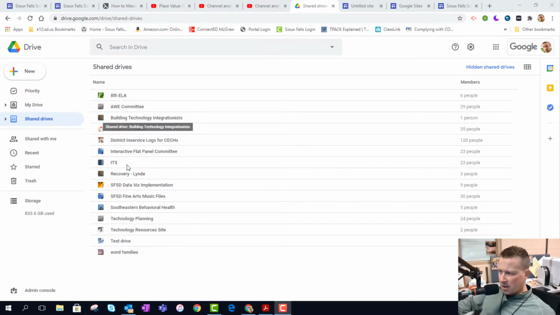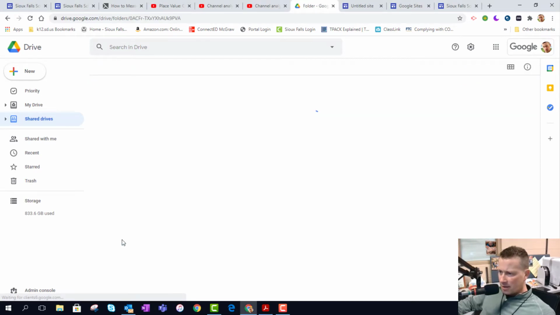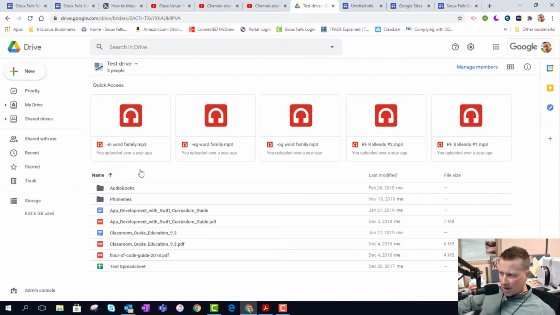And the reason is this. Let's say I've got this test drive set up, and I've got files and folders here just like I would in my regular Google Drive. The biggest thing is when I move on to another entity, if I retire or if I move on to something outside of K-12 education, eventually the state's going to, because the state manages all of our K-12 accounts, eventually that account goes away, and access to that account goes away as well. Now, if I have stuff in my Google Drive and I have that shared out with fellow colleagues,